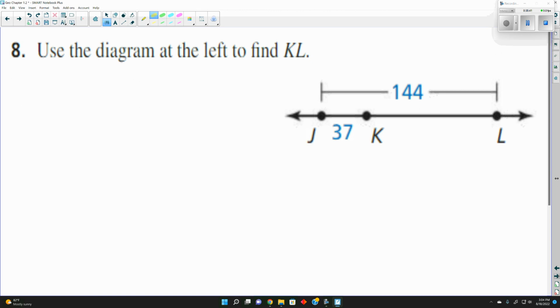What would we do to find the length of KL? We're going to subtract because they're giving us the whole, and we know one of the parts, so we subtract to find the other.